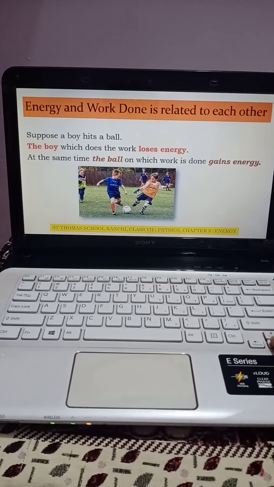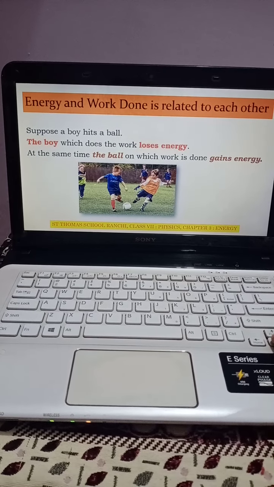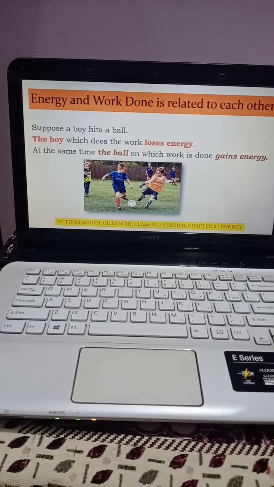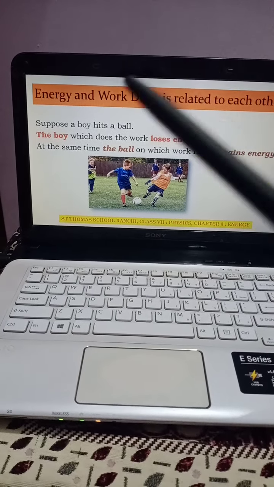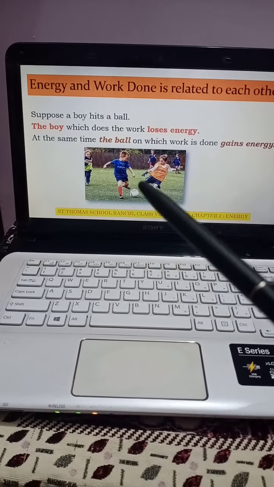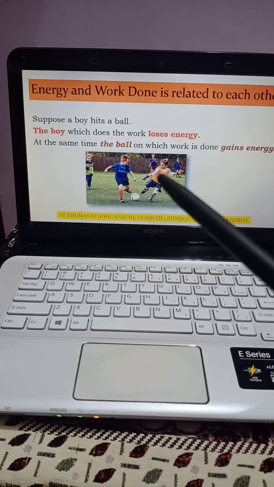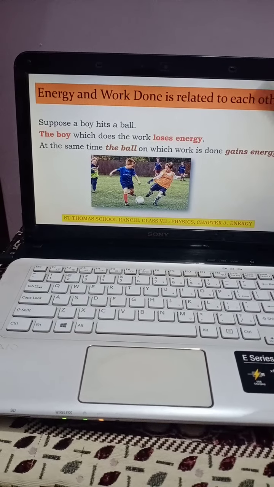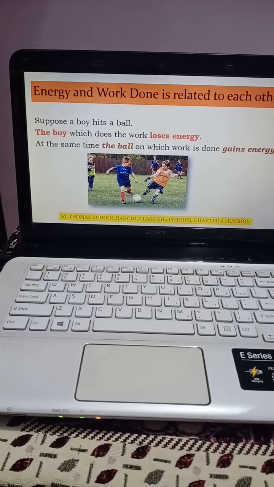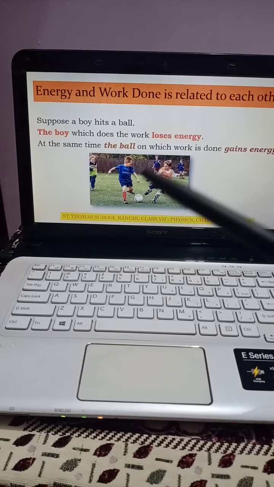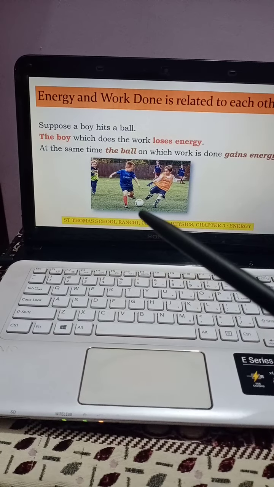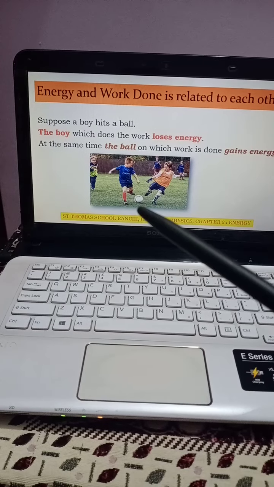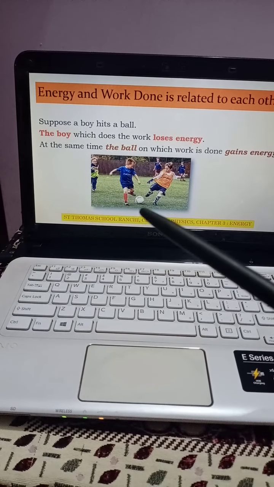Next, we are going to see how energy and work done are related to each other. To understand this, again we have this diagram. Two boys are playing a ball. While playing, they are losing their energy. And who is going to gain the energy? The ball is going to gain the energy, and after gaining the energy, what is going to happen?